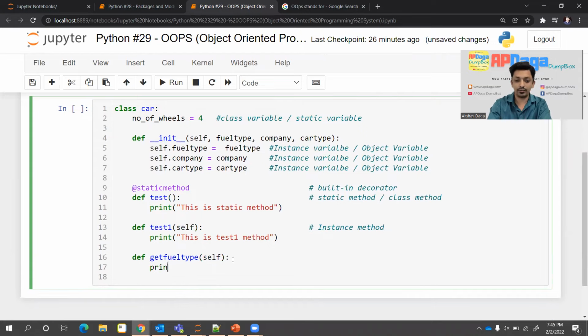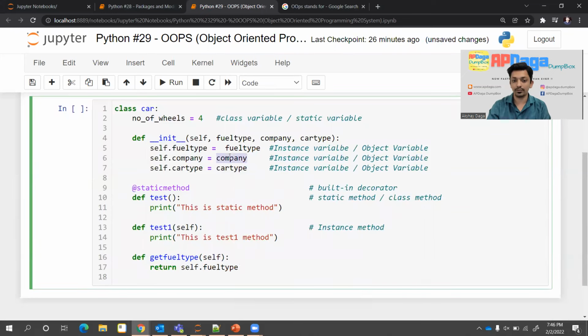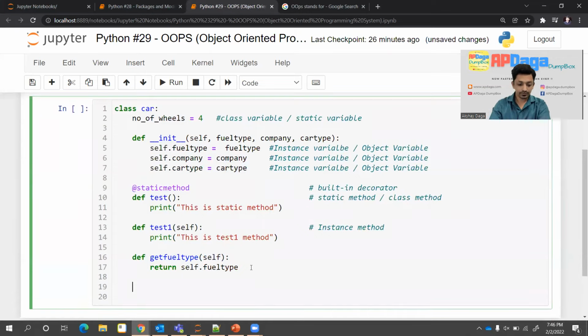I'll write print, or should I write return? I'll return here, return self.field_type. I'm just returning this value, right? All this self dot whatever I have written, these are the instance variables, and whatever is written on the right side, whatever I'm highlighting right now, field type, company, and car type, these are the local variables. So instance variables are on the left side. So that is done.